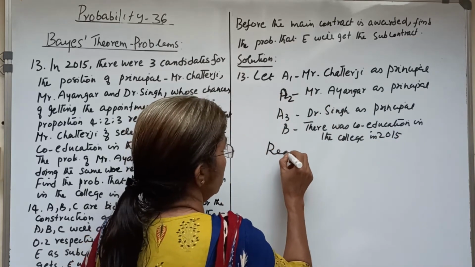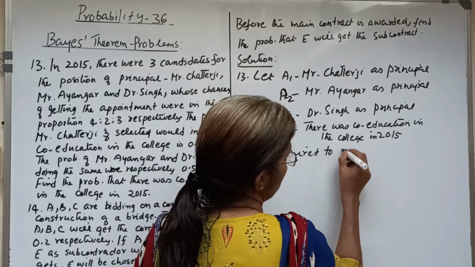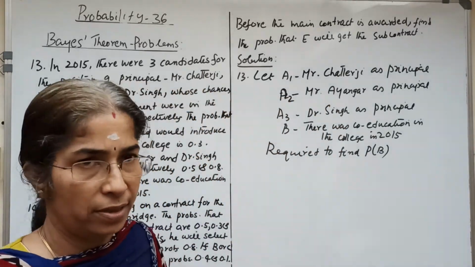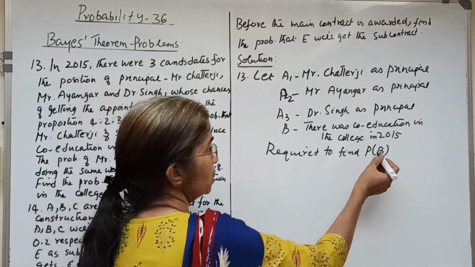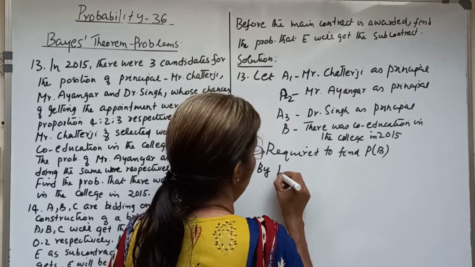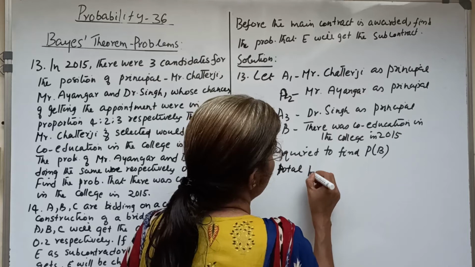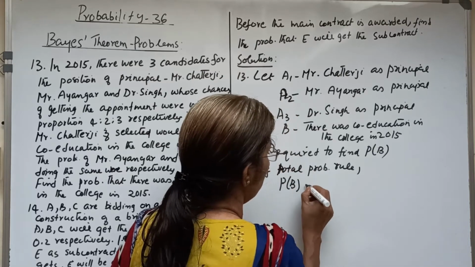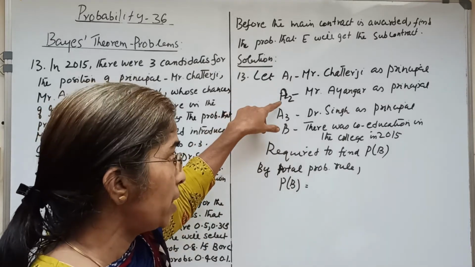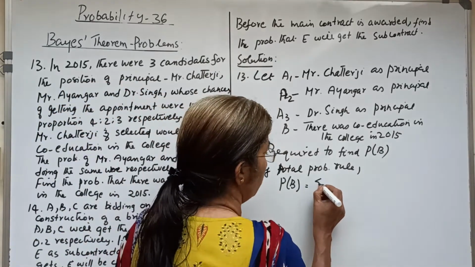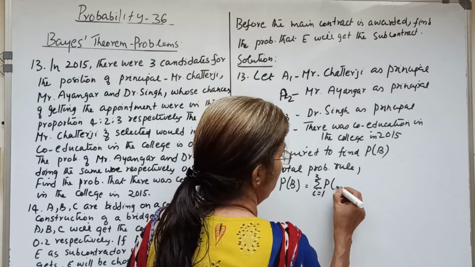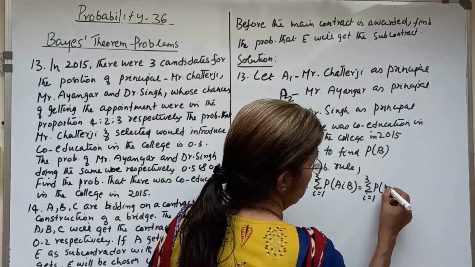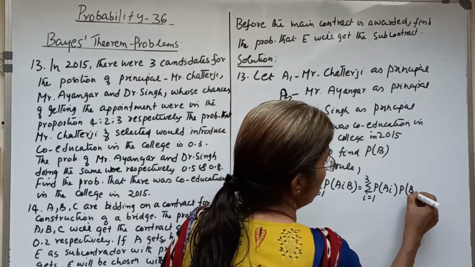So it is required to find P of B. By the total probability rule, this B can happen if A1 happens or A2 happens or A3 happens, so P of B can be written as sigma i equal to 1 to 3 P of Ai intersection B, which equals sigma i equal to 1 to 3 P of Ai into P of B given Ai.